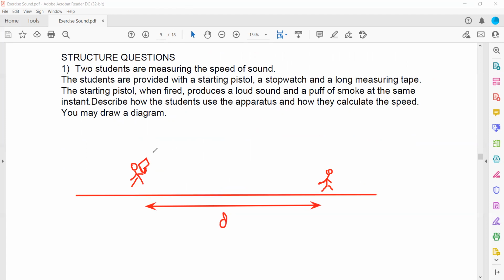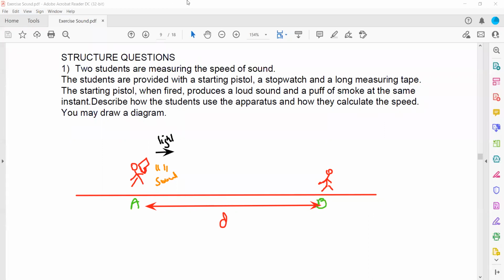So when a person fires a shell, two things will happen. It will produce light and it will produce sound. So there will be light, and the second thing, there will be sound. Two things produced at the same time. So if we label these positions, this is position A and this one is position B.